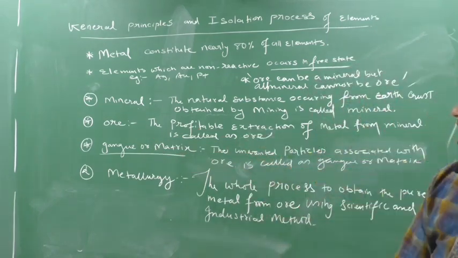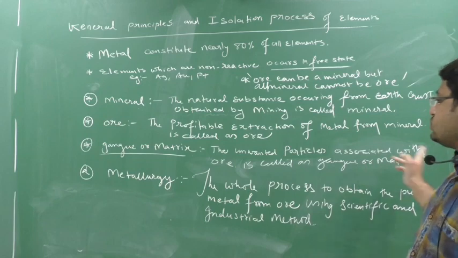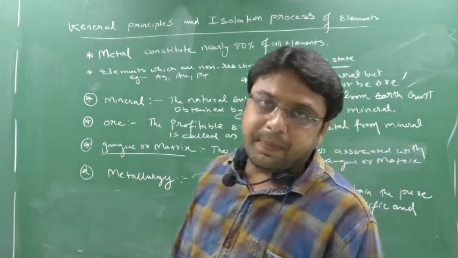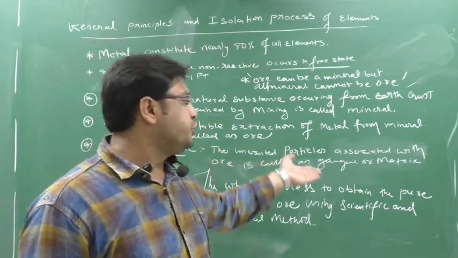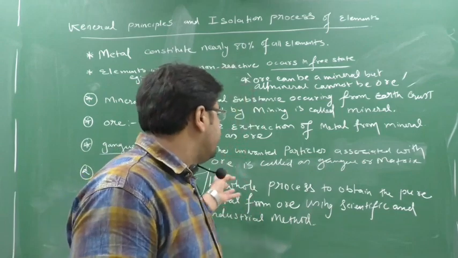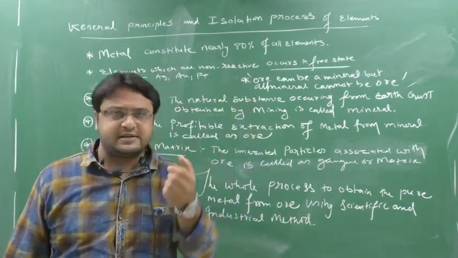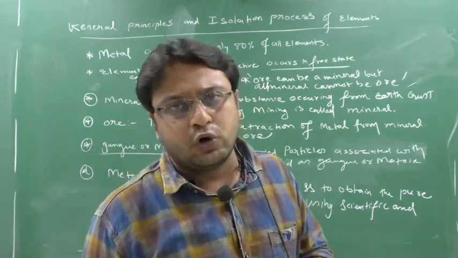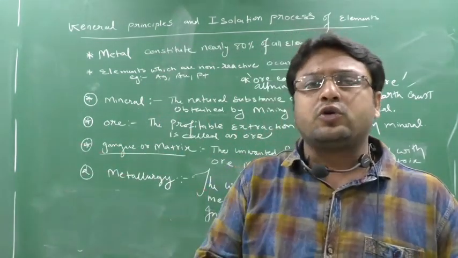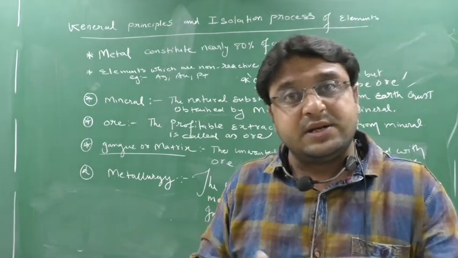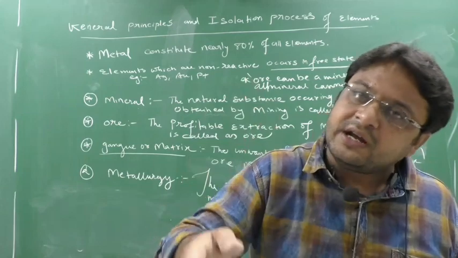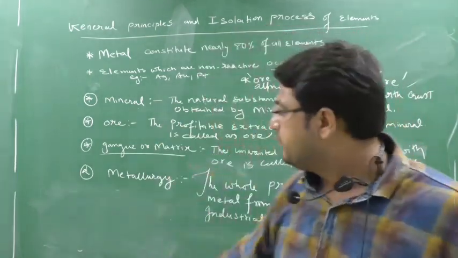So what do you mean by gangue or matrix? The unwanted particles associated with the ore are called gangue or matrix. Associated means what? Joined with the ore. I told you an example. If you have a cloth with any dirt or stain on it, when you wash that cloth, the cloth remains clean, but the dirt and the stain are removed. That dirt and stain itself is the gangue.